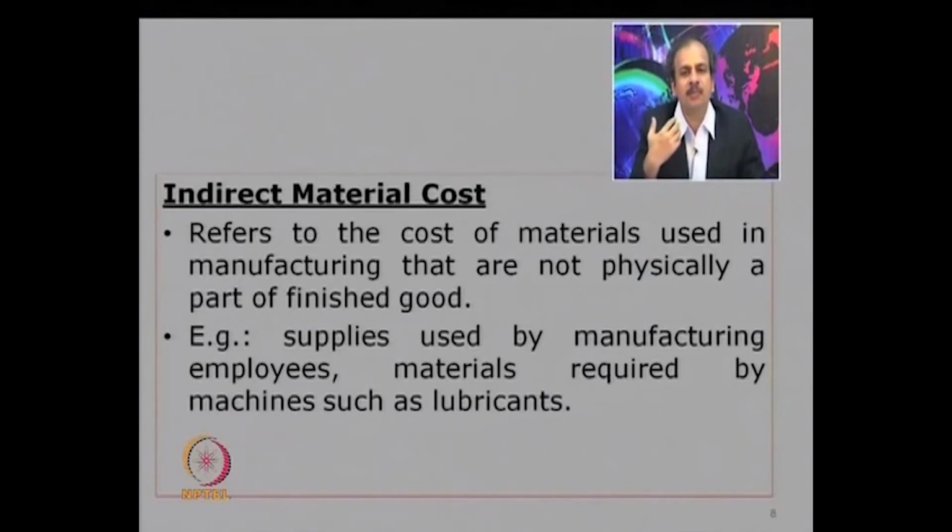Now let us look at indirect material. So the materials which are generally not physically part of the finished goods. The example given over here is supplies which are used and the materials which are required in the machine as lubricants. This could be treated as an indirect material cost. Can you think of any other example of an indirect material cost? One example is in the office you can use stationery. Stationery is also a material, but it has nothing to do directly with the particular product. So it must be treated as an indirect material cost.